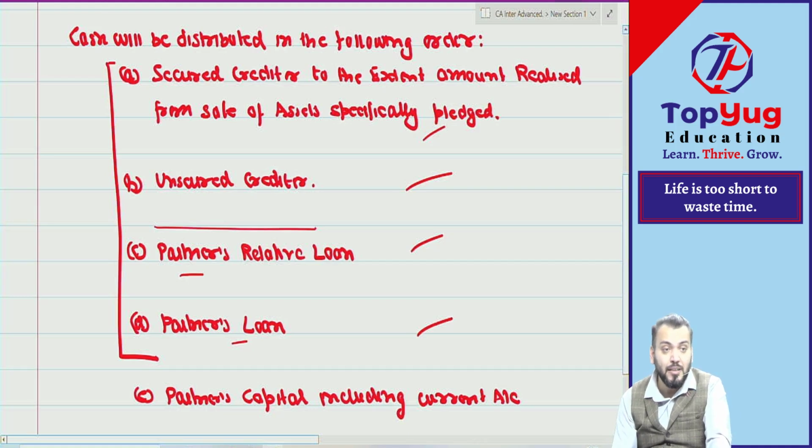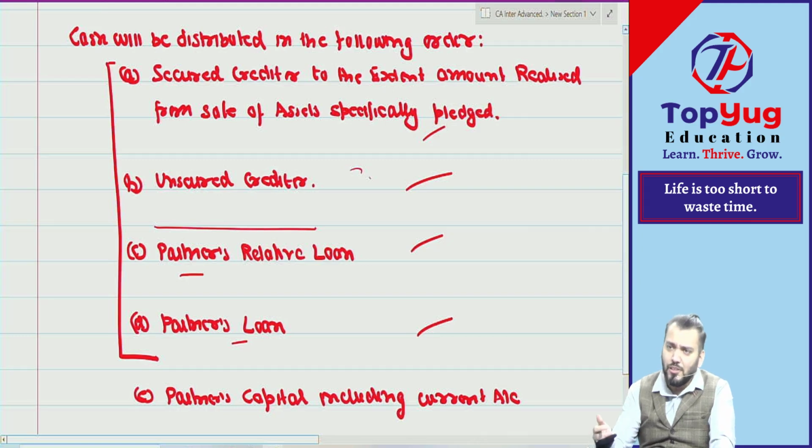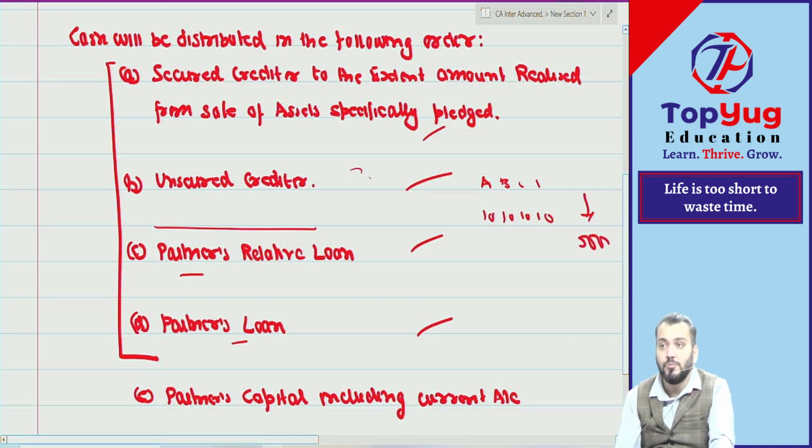Now one question might be coming to your mind, sir, there may be more than one unsecured creditor. So whatever amount is left for payment to unsecured creditors will be distributed on a proportionate basis to all creditors who are unsecured. Suppose there are many creditors, Mr. A, Mr. B, Mr. C, Mr. D, Mr. E. Suppose A, B, C, D we have, 10,000, 10,000, 10,000, 10,000. Now we have only 5,000. So whom will we pay? It does not mean first we'll pay A. We'll pay all creditors on a proportionate basis.